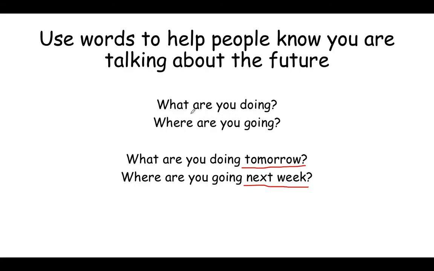But for example, if somebody was having a conversation and I was talking to my sister and I was telling her how busy I am going to be this weekend. So I say, I'm going to be so busy this weekend. And my sister asks, oh, what are you doing? I would know that she is asking me about the future. Even though she's not saying, what are you doing this weekend? I would know because of what I said that she is asking me about the future. So I can respond with the present progressive tense to talk about the future.